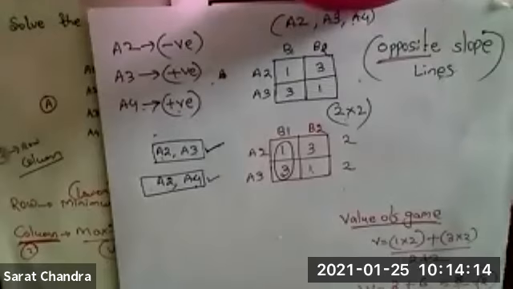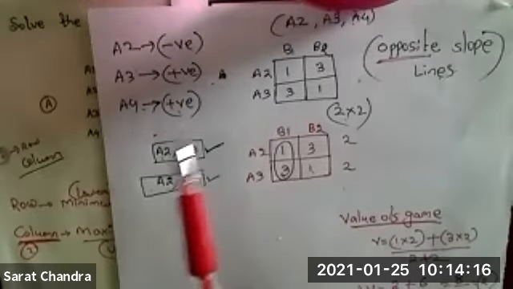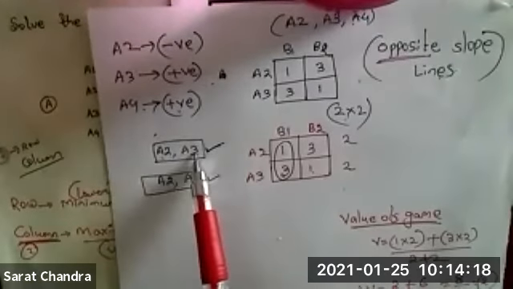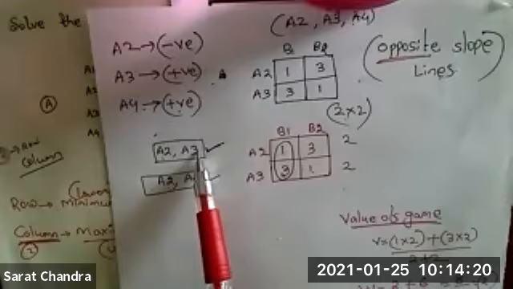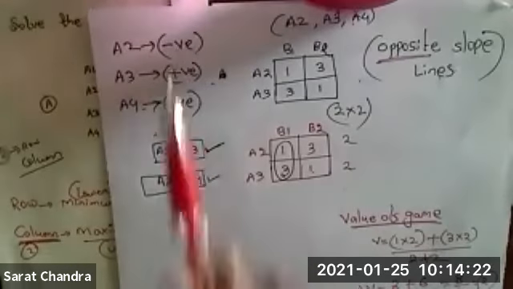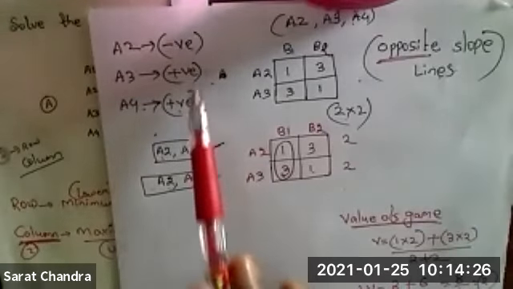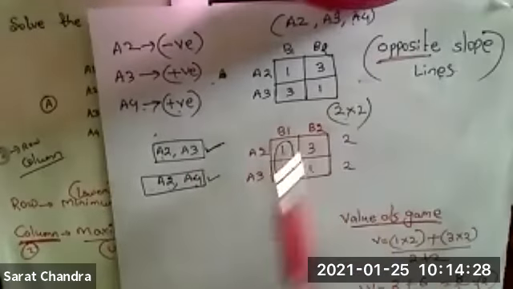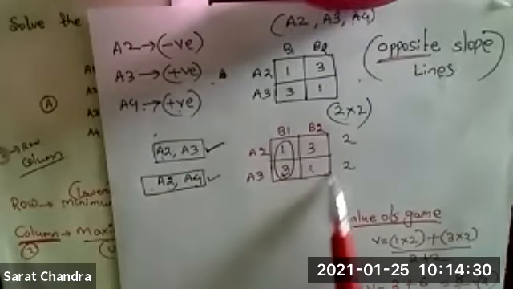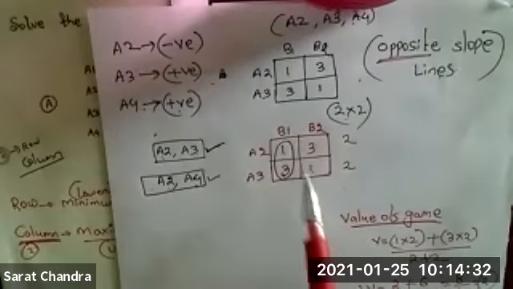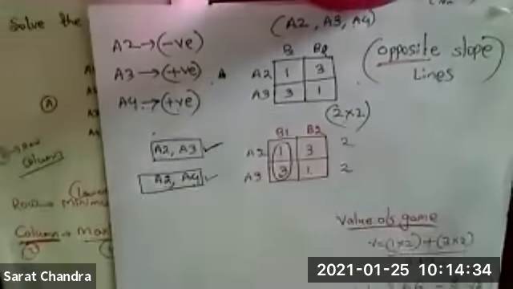Opposite slope means one will be having negative slope, one will be having positive slope. Here A2 is negative slope and A3 is positive slope. So you choose these 2 lines and construct a 2 by 2 matrix. Then by using the formula, you can calculate the value of the game.